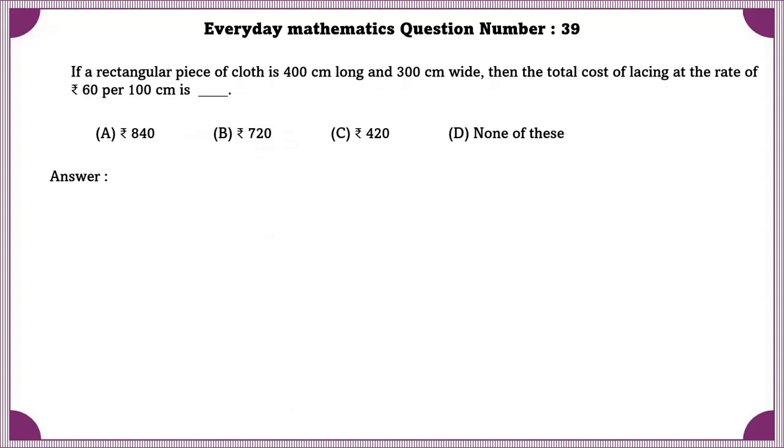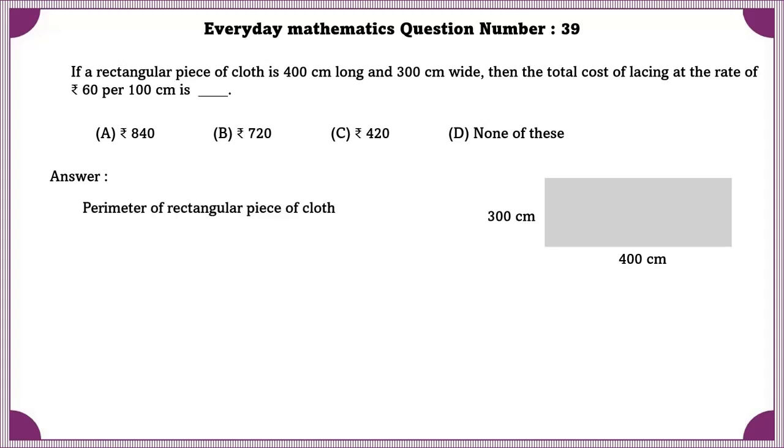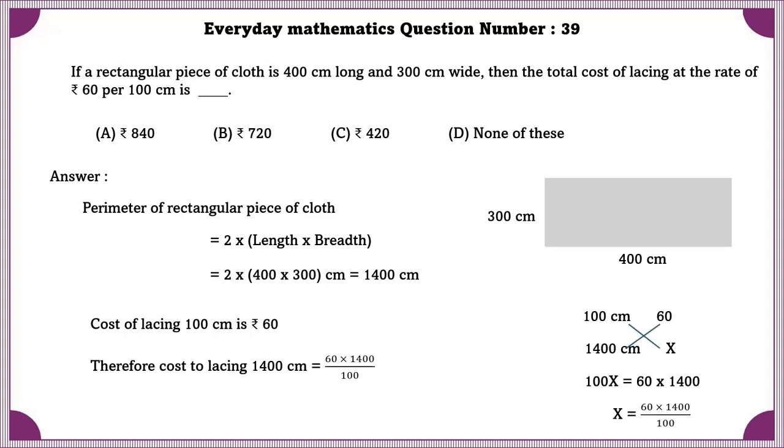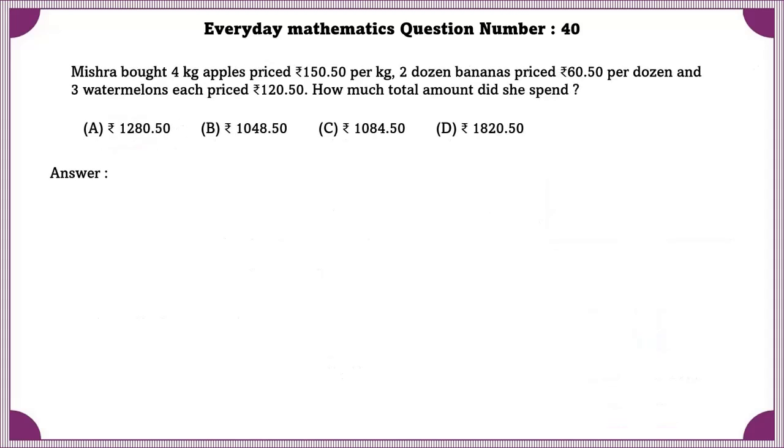Everyday Mathematics question number 39. If a rectangular piece of cloth is 400 centimeters long and 300 centimeters wide, then the total cost of lacing at the rate of 60 rupees per 100 centimeters is. Perimeter of rectangular piece of cloth is equal to 1400 centimeters. Cost of lacing 100 centimeters is 60 rupees. Therefore, cost of lacing 1400 centimeters is equal to 840 rupees.